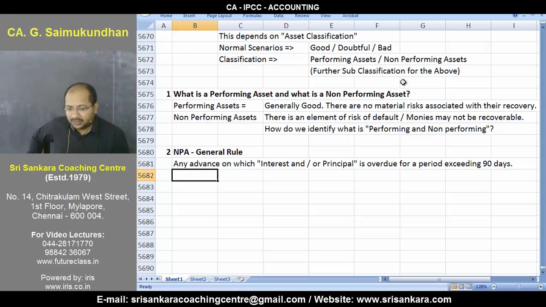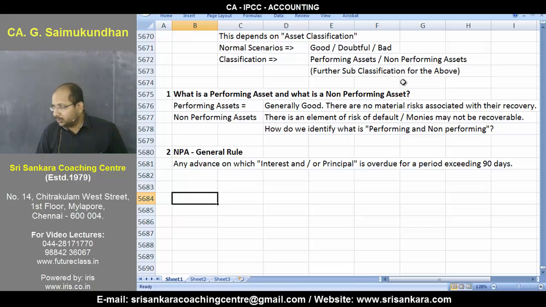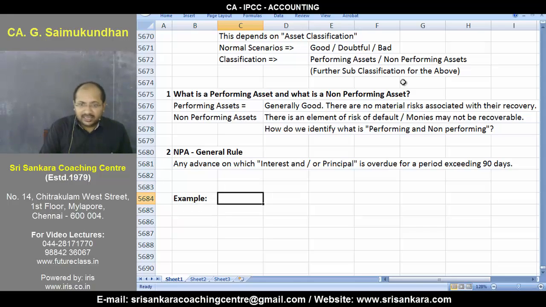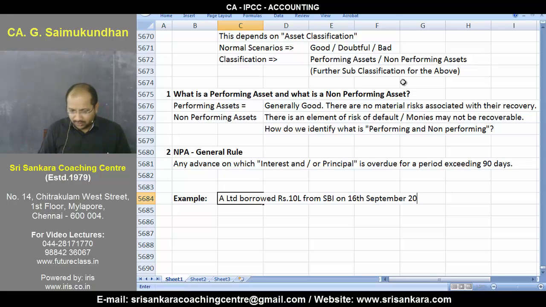Any advance on which principal and interest is overdue for a period exceeding 90 days is deemed a non-performing asset. I'll give an example. Let me say that A Limited borrowed, say, 10 lakhs from SBI on some date, say 16th September 2014.